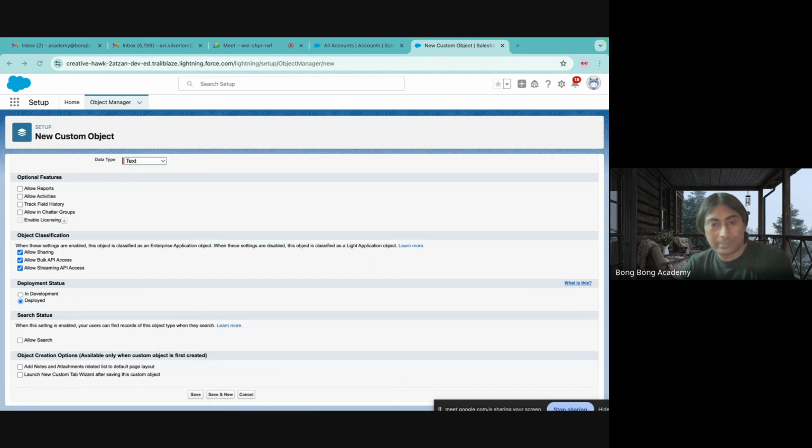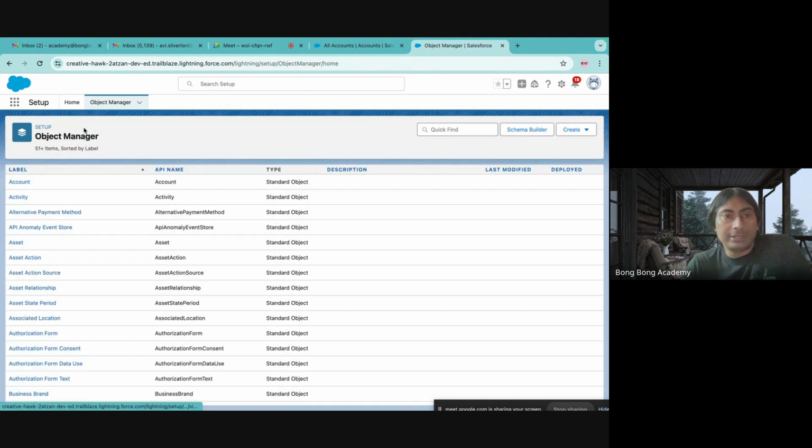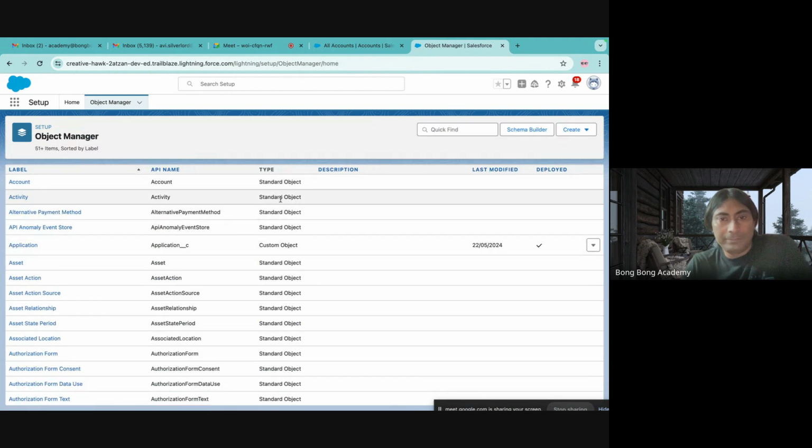If I hit save now, you see the API name is application underscore c. If the API name ends with underscore c, then that is a custom object. Let us look here. You see, this standard object application has an API name ending with underscore c. That means it is a custom object.